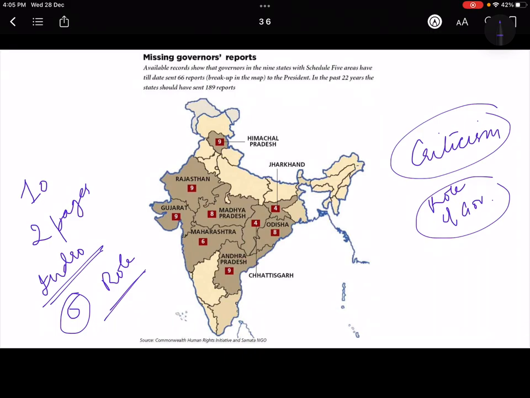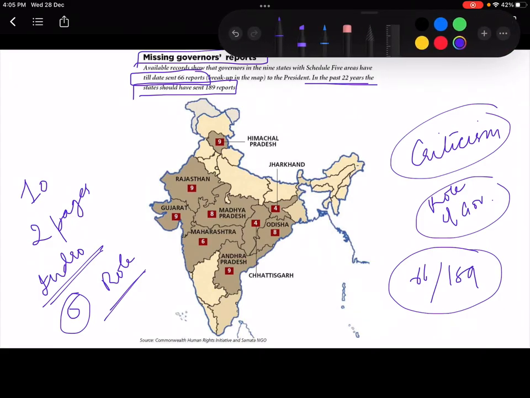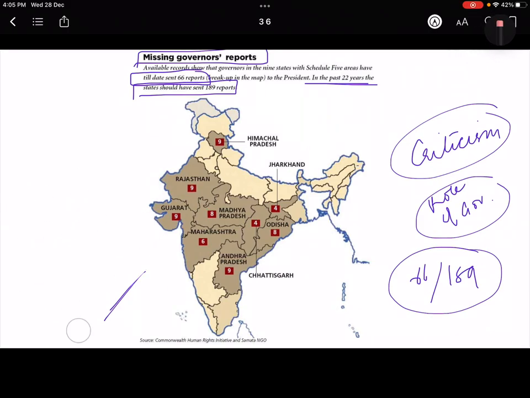So there is criticism also, for example missing governor reports, that means what does the record say, for example annually they have to submit a report. So if they had to submit in the past 22 years, they had to submit 189 reports, but till date only 66 reports have been given out of 189. So you can see that the role of governor has not been taken that seriously, and they are not performing their role accordingly. Okay, this can be the first criticism.